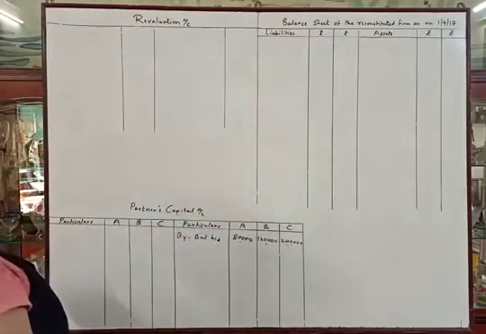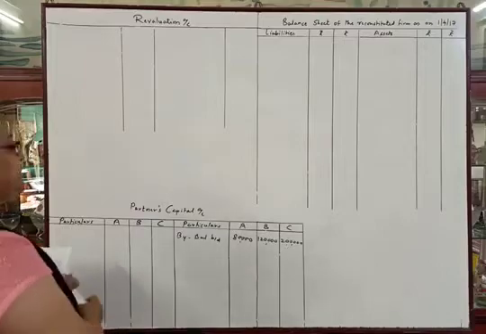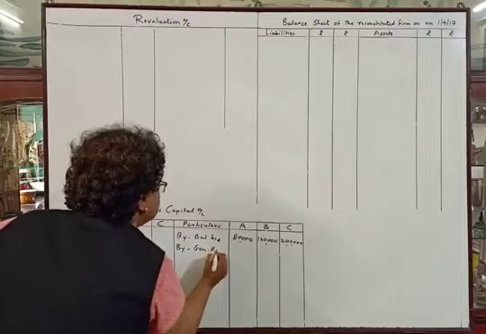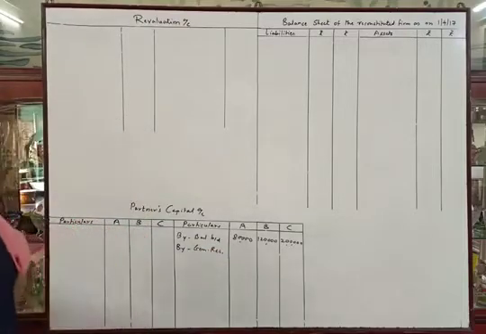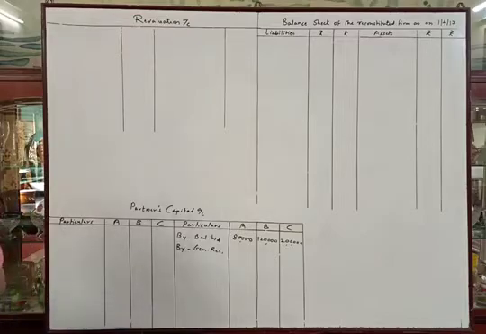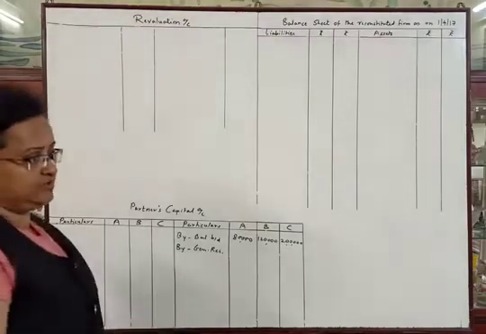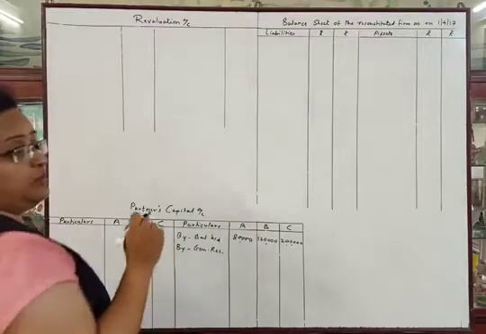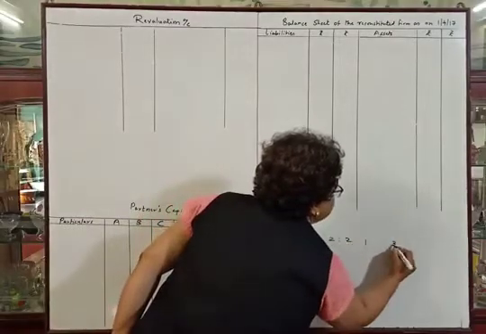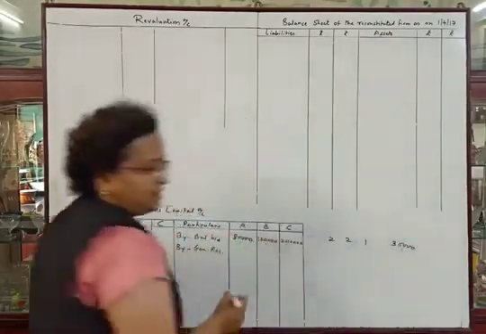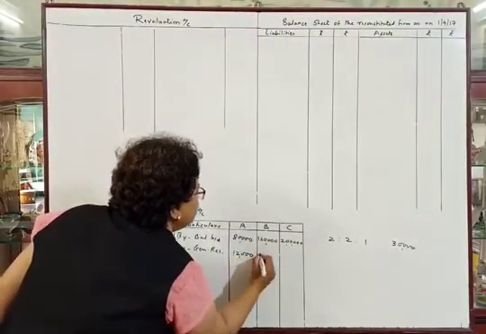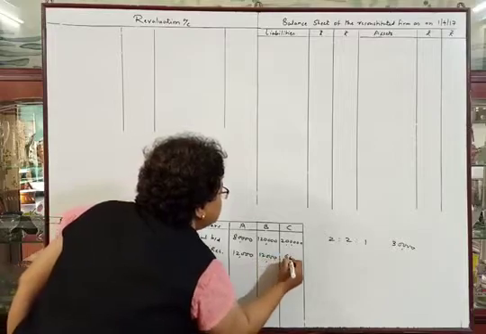Then general reserve, we will distribute the general reserve between the partners. The amount of general reserve is rupees 30,000. So we will distribute the general reserve between the partners in their old profit sharing ratio. Amount is 30,000, so distribution will be in the ratio of 2:2:1. And it will be 12,000, 12,000 and 6,000.